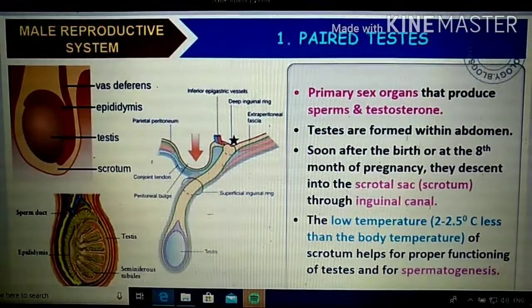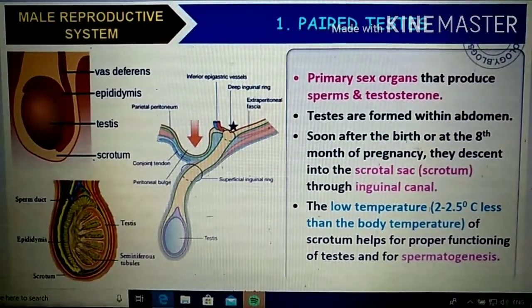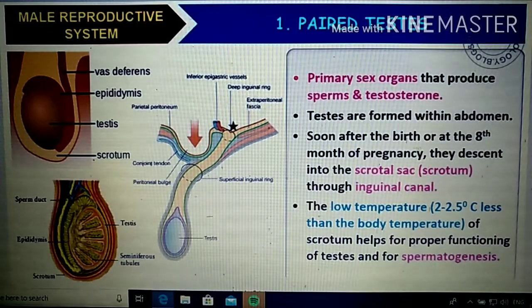First we will go for the primary sex organ, the primary reproductive organ, which is the testis, right? The primary sex organ produces the sperm, which is the male gamete, and also the male sex hormone, which is called testosterone. These two are produced inside the testis, right? So that's why the testis is considered the primary reproductive organ, right?